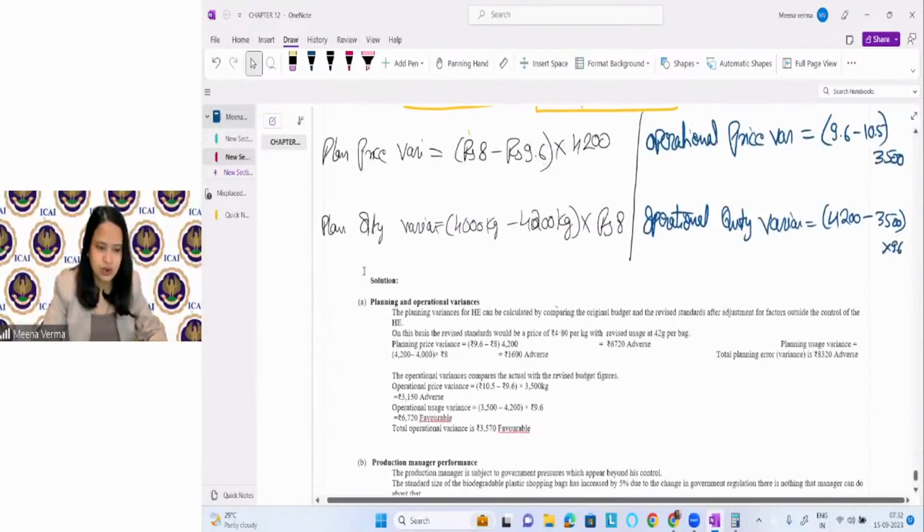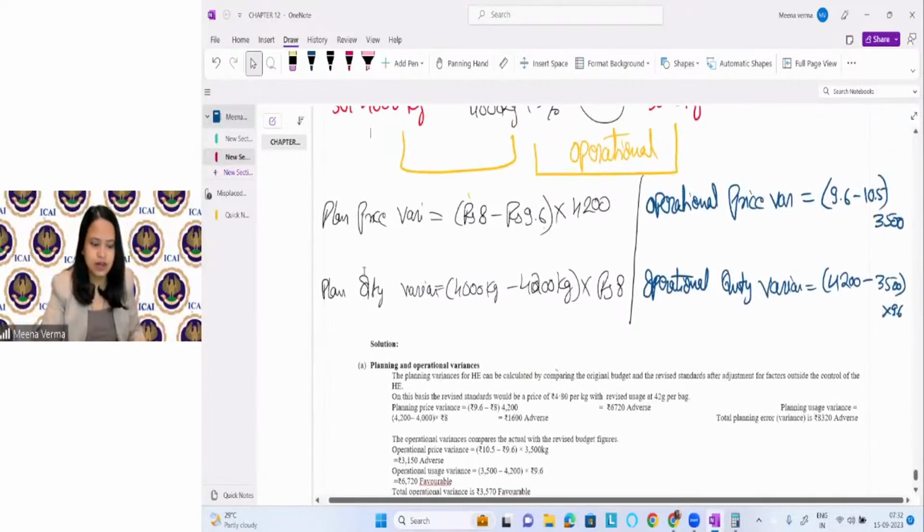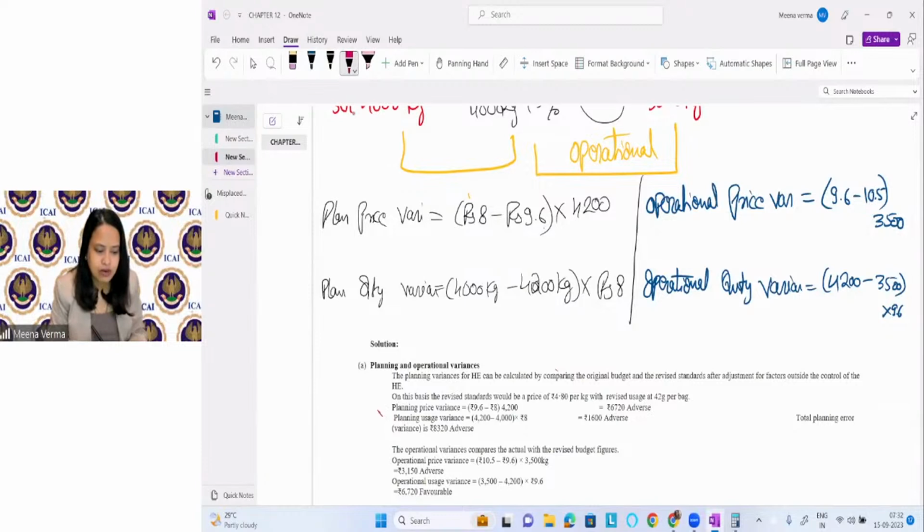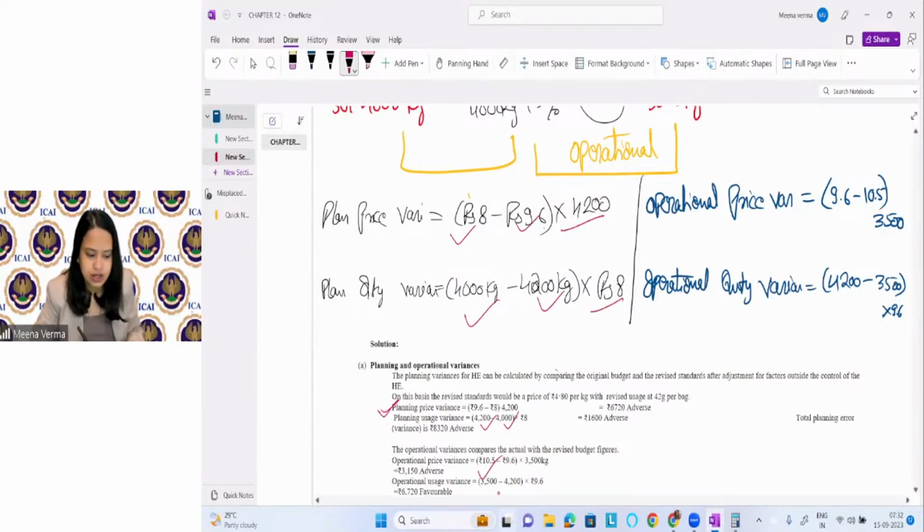So you can just see, we have calculated the planning price variance. Then we have calculated planning quantity variance. All right. Then we have calculated operational price variance.